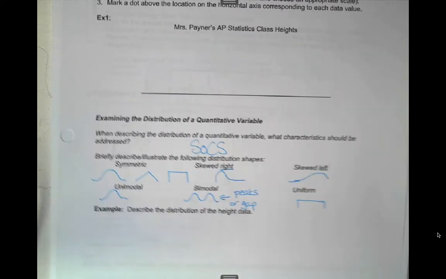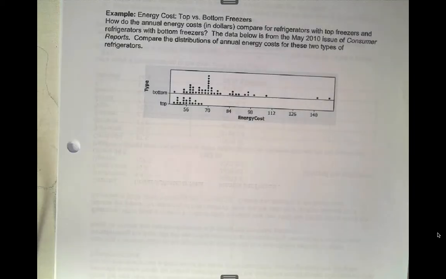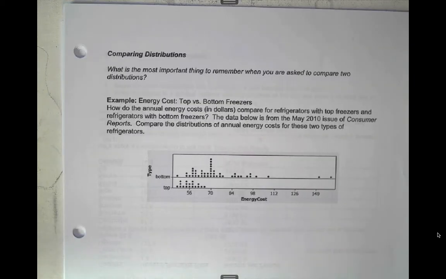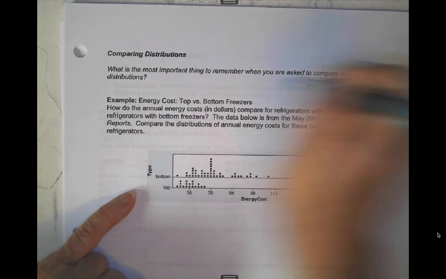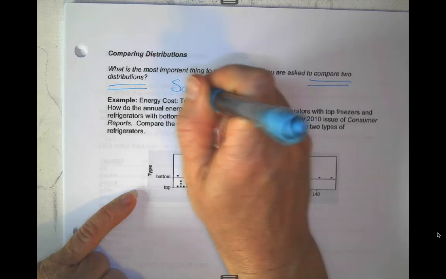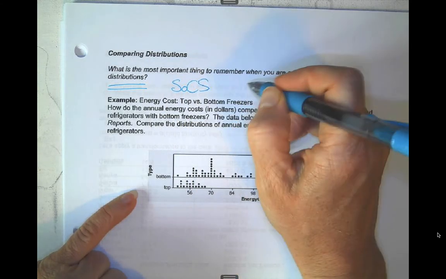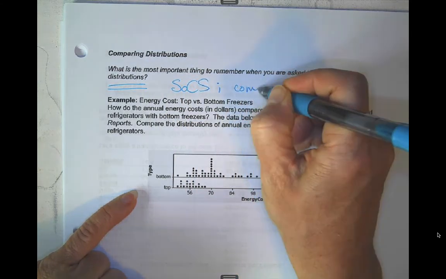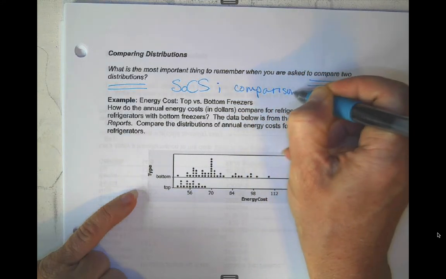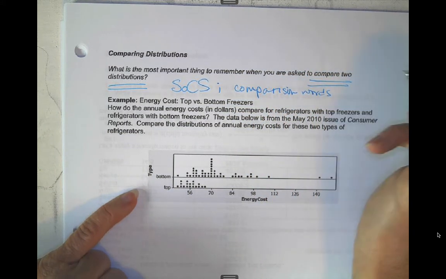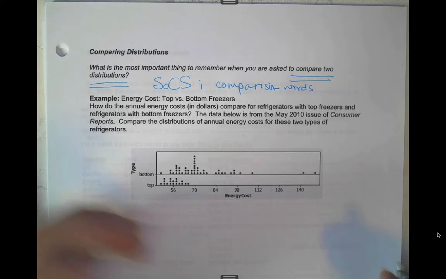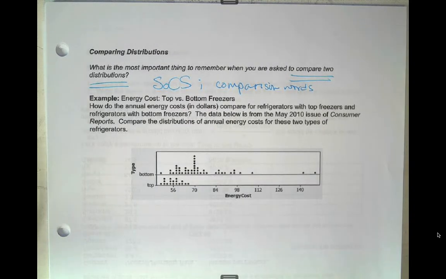Once we learn how to calculate numbers, we will calculate them and use those, but right now we're not there yet. All right, so when you're asked to compare two distributions, the same thing works. You always want to do SOCS again, and you want to use comparison words. So when you're using those comparison words, you want to say higher or lower or bigger or whatever. You just want to make sure it's clear that you're comparing the two. So go ahead and try this example here, and then I'll go over it with you.